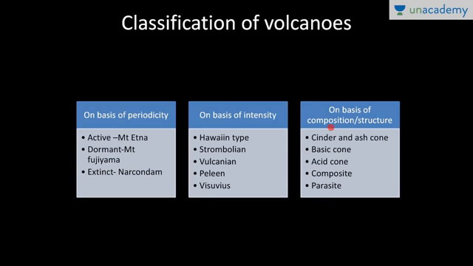Then on the basis of composition and structure, volcanoes are further divided into five types: cinder cone, basic cone, acid cone, composite, and parasitic. We'll discuss each in detail in our next video.